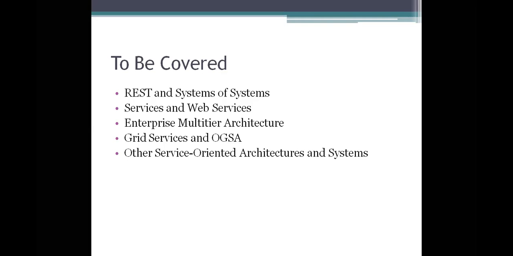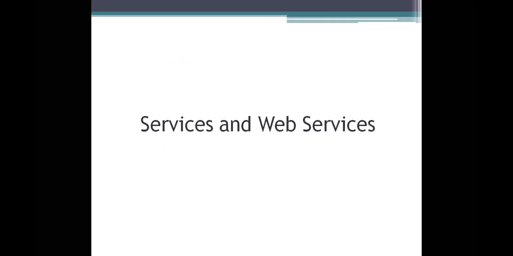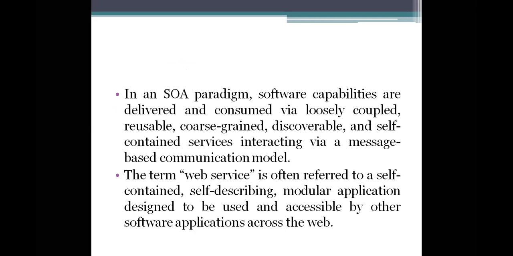And today we will see the next representations of the service-oriented architecture, services and web services. Before going to the representations of the service or a web service, what is the differentiation between services and web services? A service can be software, or it can be storage, or it can be anything.